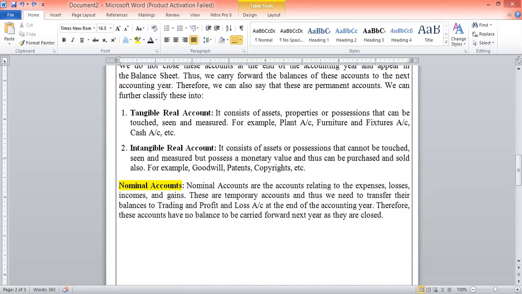We need to transfer their balances to the trading and P&L account at the end of the accounting period. Therefore, these accounts have no balance to be carried forward to the next year as they are closed. So all incomes and gains are credited and all expenses and losses are debited under nominal account.